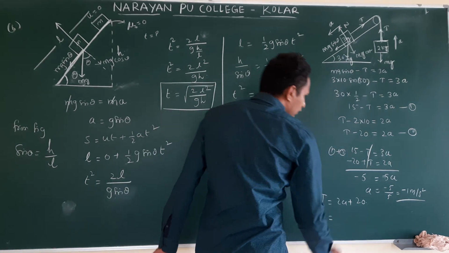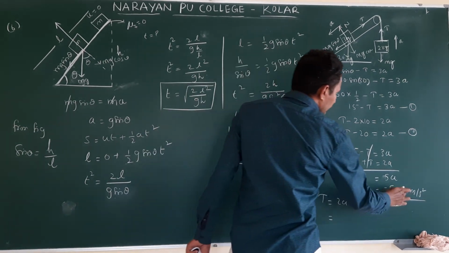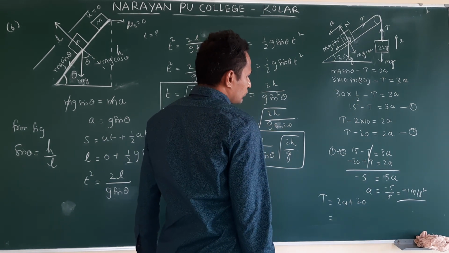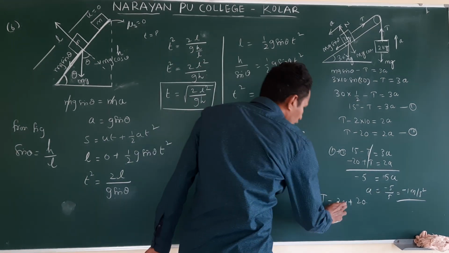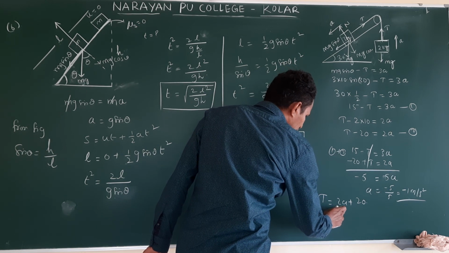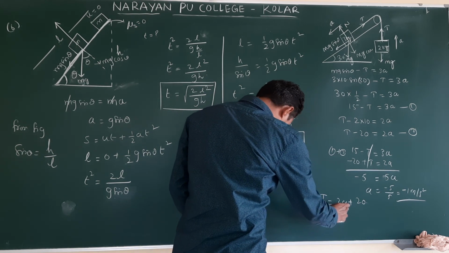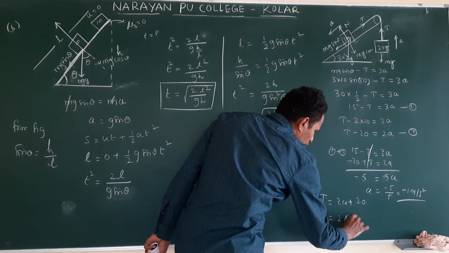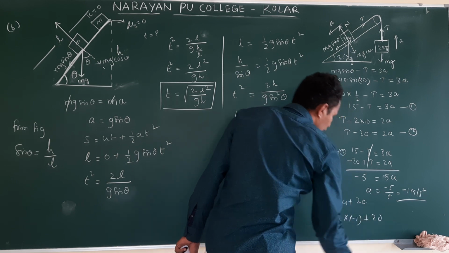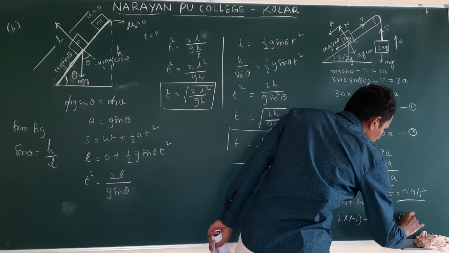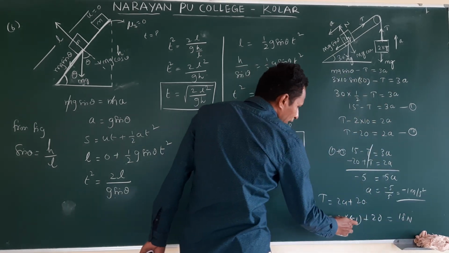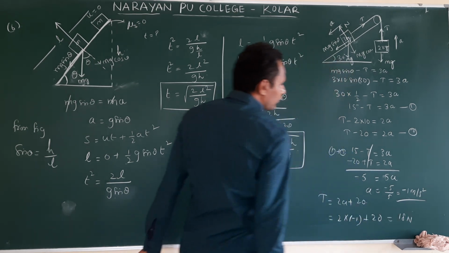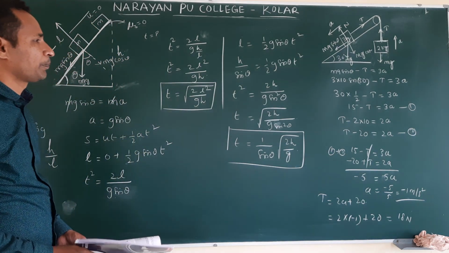Substituting, 2 into minus 1 plus 20. Then this is minus 2 plus 20, which is 18 newtons. Clear?